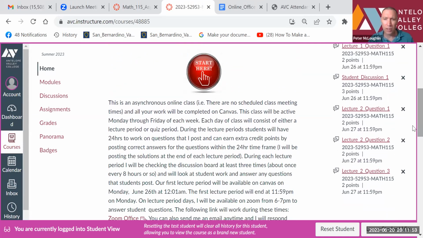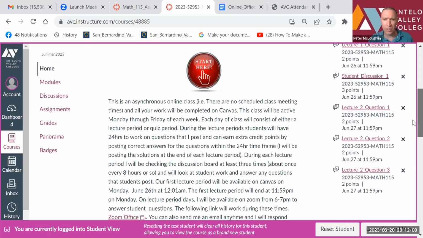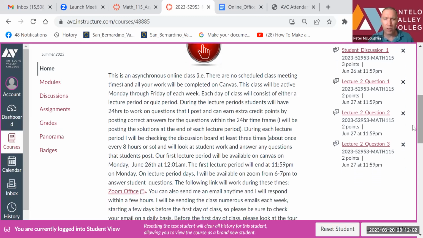And each day of class will consist of either a lecture period or a quiz period. During the lecture periods, students will have 24 hours to work on questions that I post and can earn extra credit points by posting correct answers for the questions within the 24-hour time frame. So I'll be posting the solutions after the 24 hours.